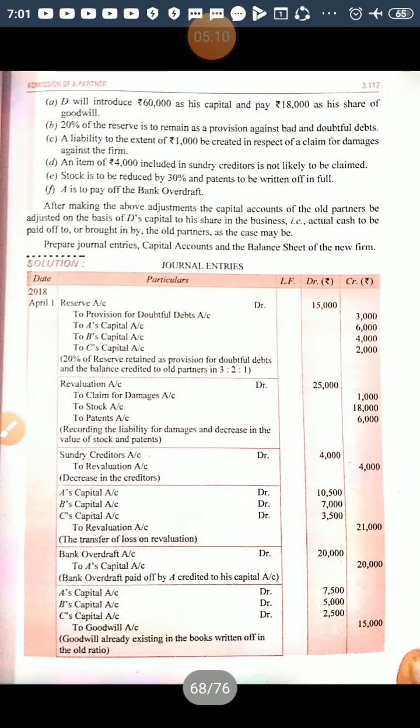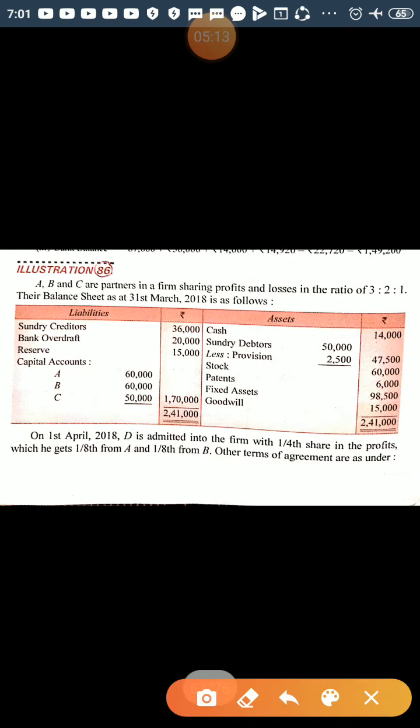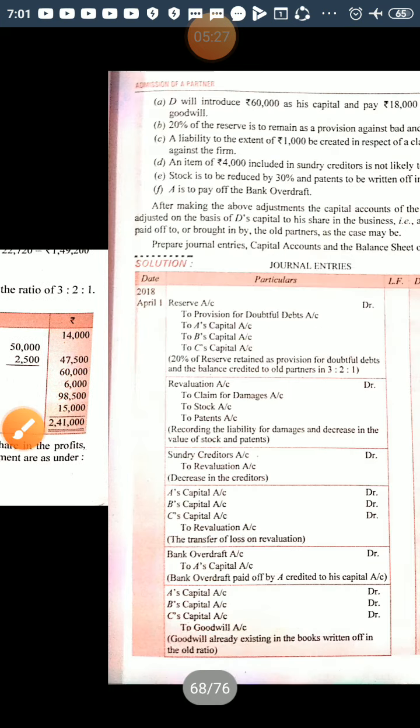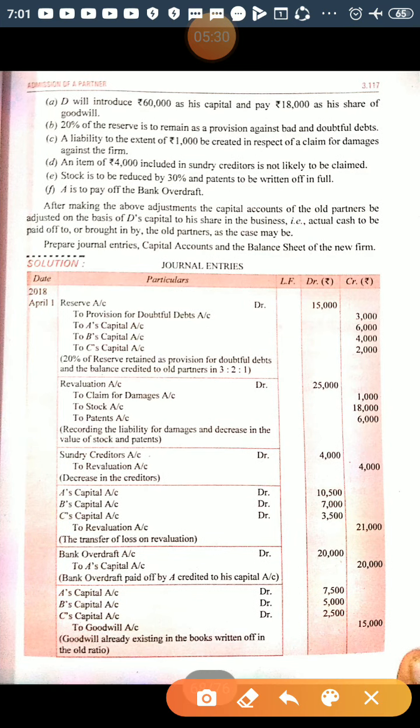Now, next, I am going to take one item each from the liability and asset side. So, sundry creditors, the first amount given is 36,000. So there is an adjustment about creditors. An item of 4,000 included in sundry creditors is not likely to be claimed.